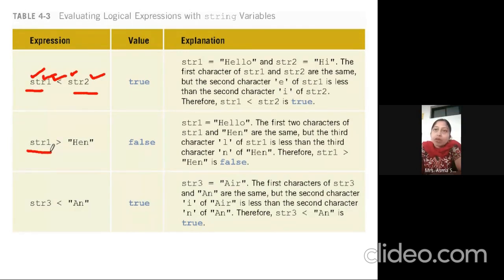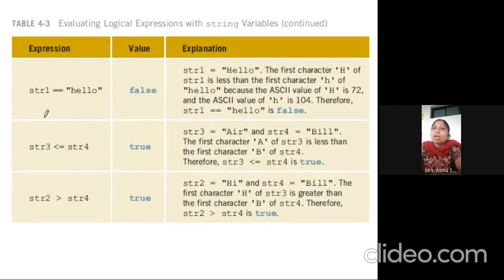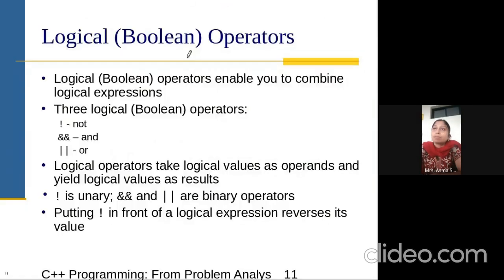So we can have the variable name and compare with a particular value using the string. We can have relational operators on a string data type also: equal to, less than or equal to, greater than or equal to using string variables.